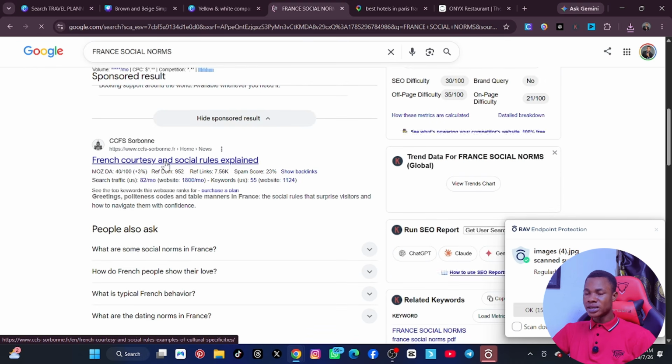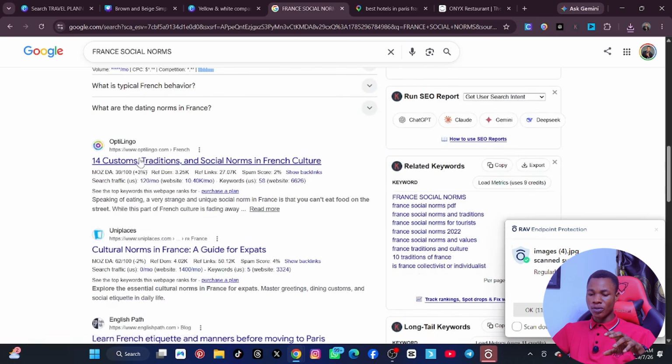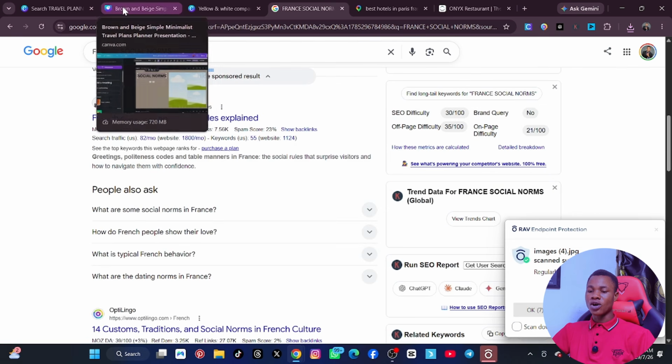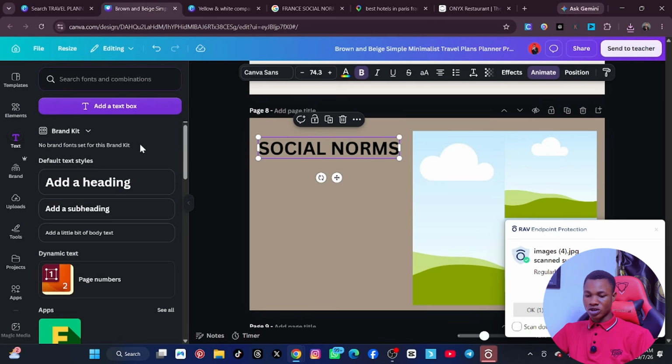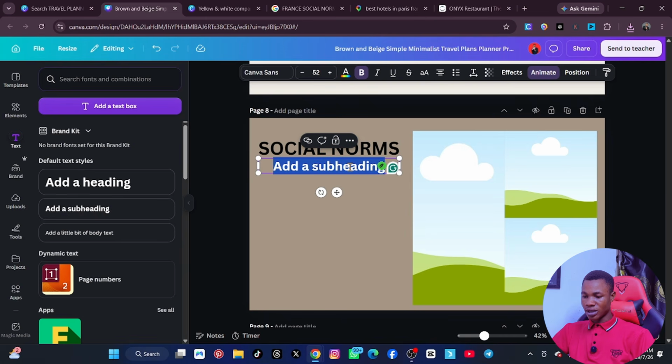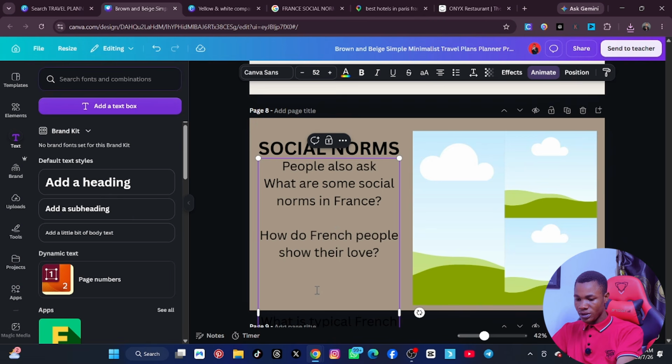Open it, read it, and pick out all the rules, all the norms that they have. Is that okay? Open this one at 14 custom traditions, copy all of them, and then you can now come here. Let's say these are the ones I copied, for example, because I don't want to open that thing. We can come here, and then I'll just click on add text, and then bring it down, and then let me click on this and then paste it. Is that okay? Now I've pasted it.